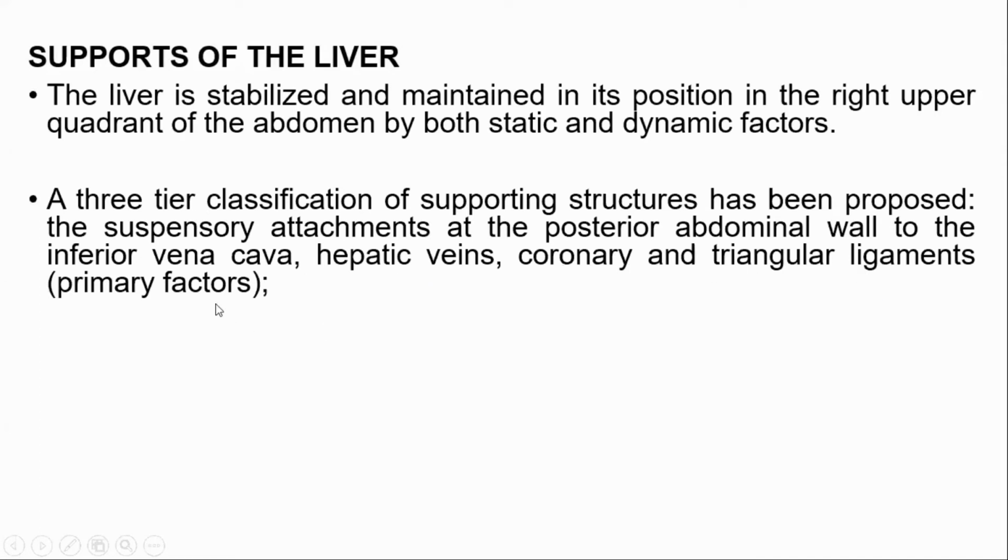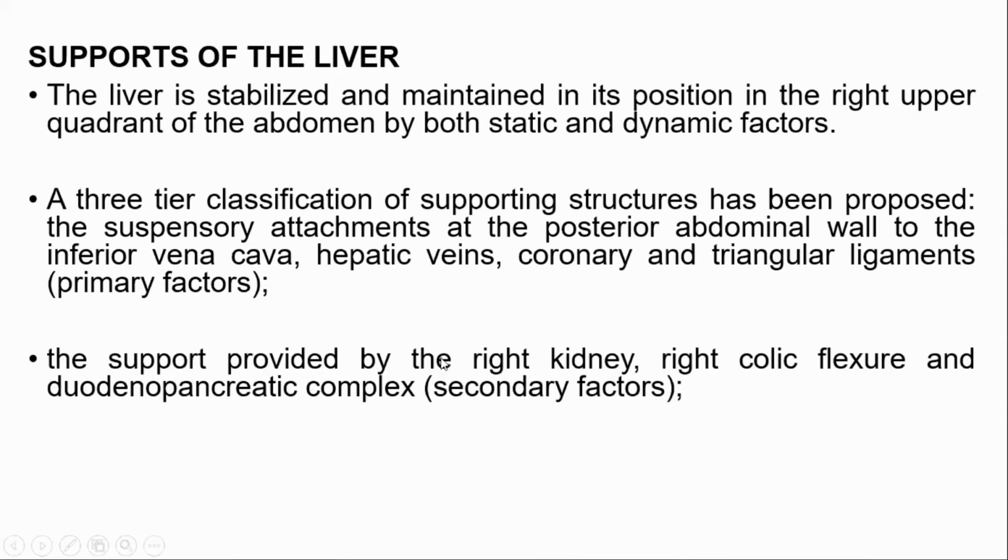These are the primary factors which support the liver: the inferior vena cava, hepatic vein, and the coronary and triangular ligaments. These primary factors attach the liver to the posterior abdominal wall. Next is the support provided by the right kidney, right colic flexure, and duodenopancreatic complex. These are the secondary factors.